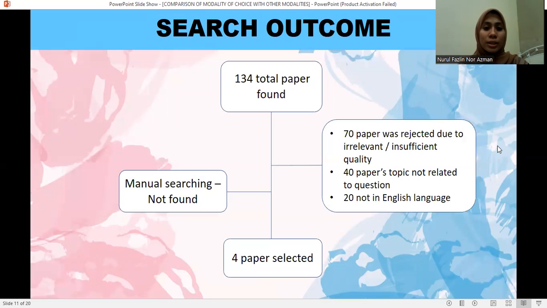For the search outcome, I got 134 total papers found. From manual searching, I did not find any paper, and I selected 4 papers from the 134 total papers. The 70 papers were rejected due to irrelevance and insufficient quality: 40 papers had topics not related to the question, and 20 papers were not in English. So I just selected 4 papers.